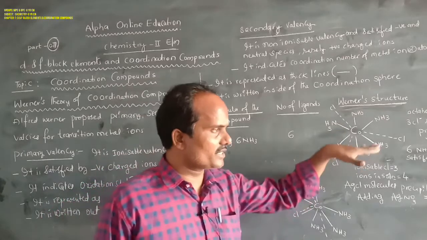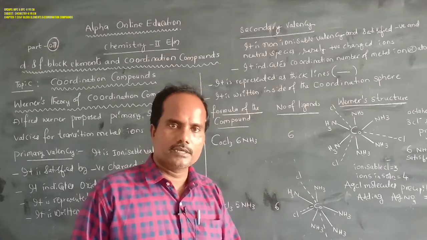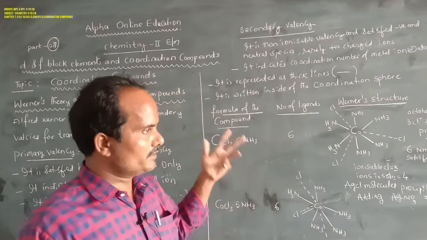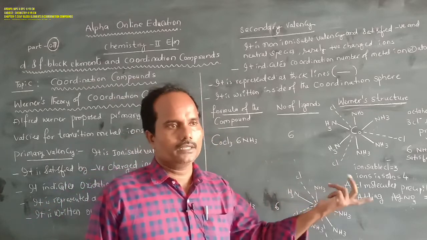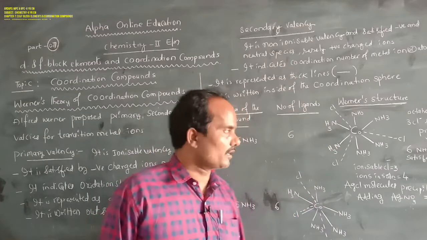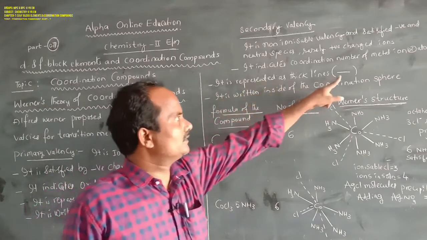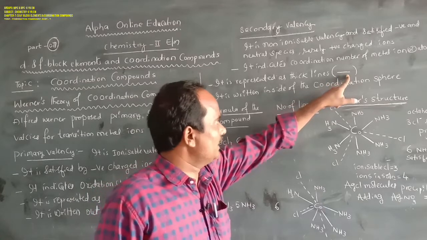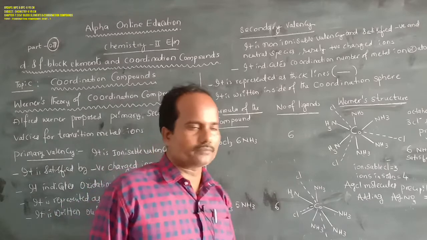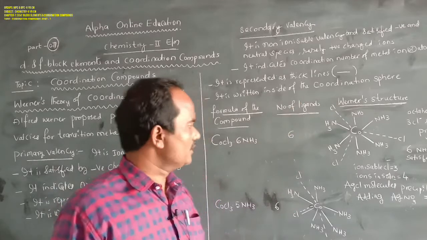In general, coordination numbers are 2, 4, 6, and in very rare cases 8, especially in osmium compounds. Secondary valency is represented by a thick line, and it is written inside the coordination sphere.